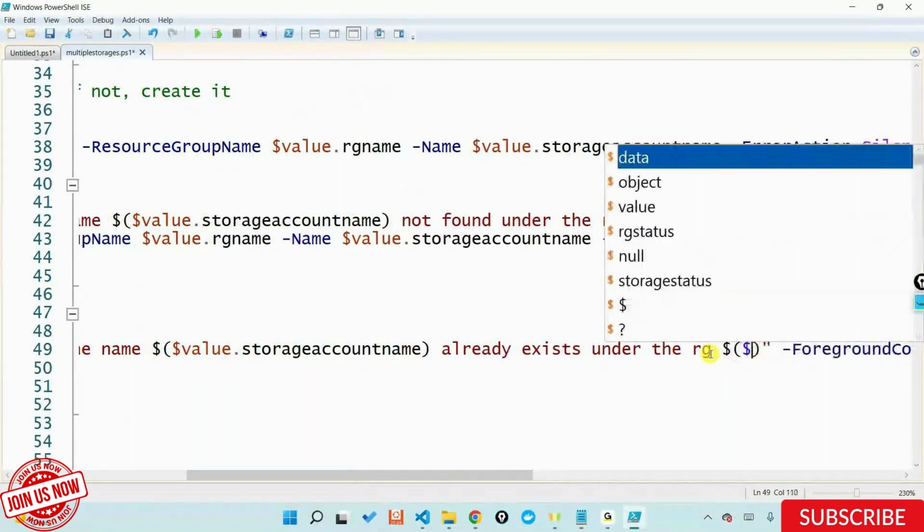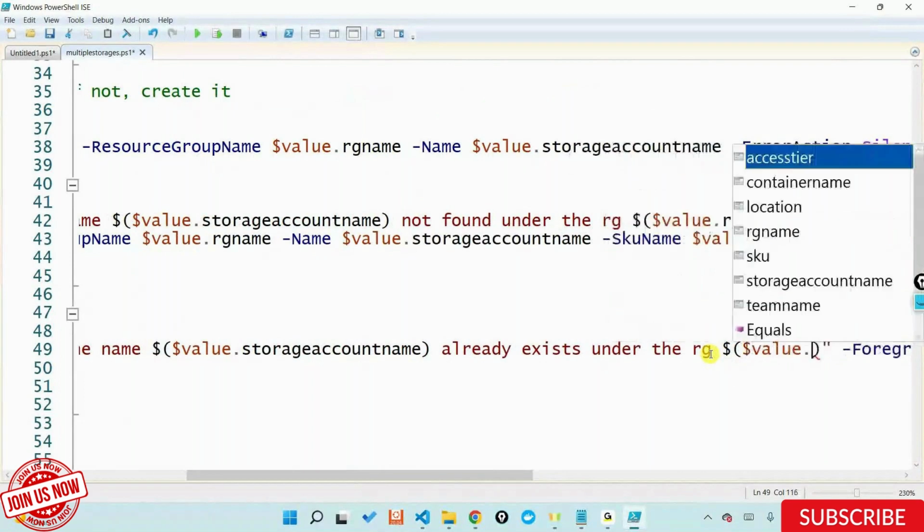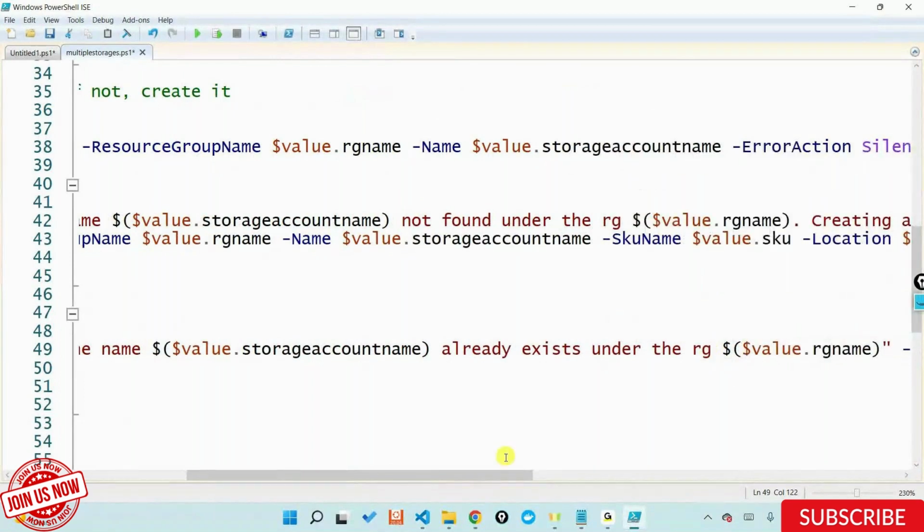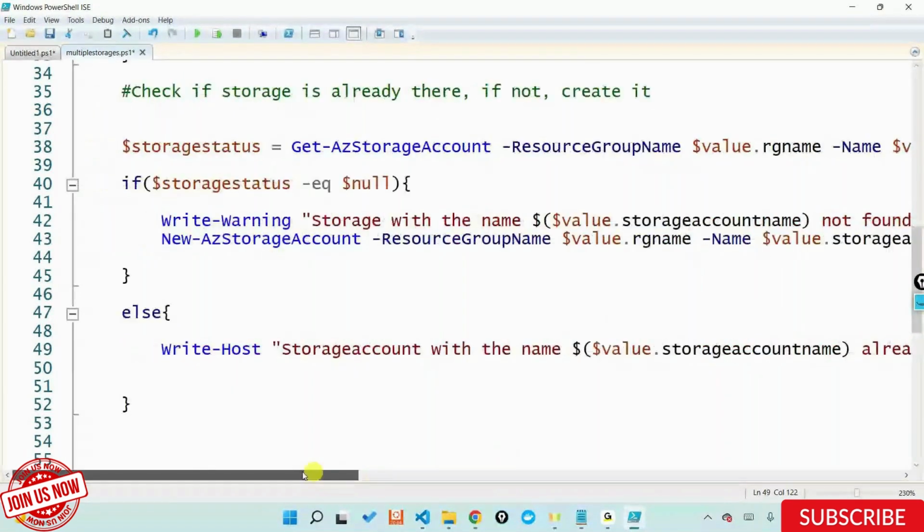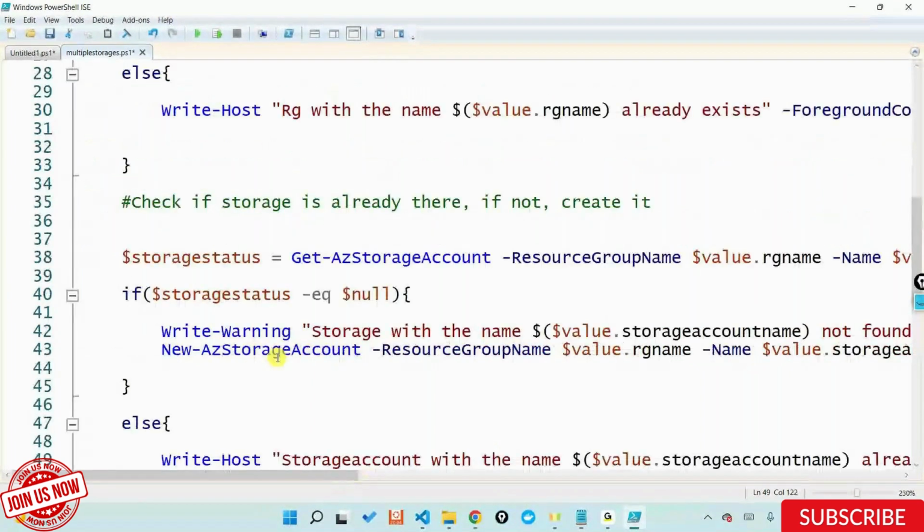Dollar value dot RG name. I can kind of do this out. And if I now want a block for container, I'll do the same thing. Just copy paste this one, but instead of Get-AzStorageAccount, I'll do Get-AzStorageContainer out there. This is what I'll be doing as such.